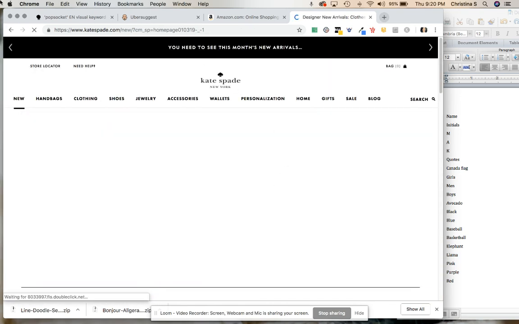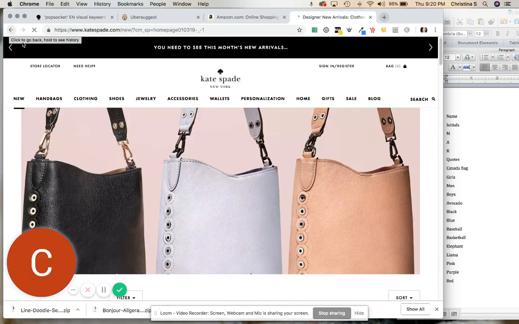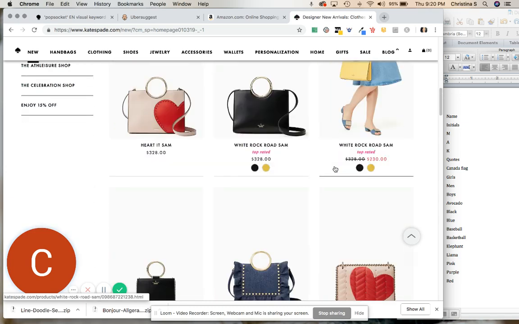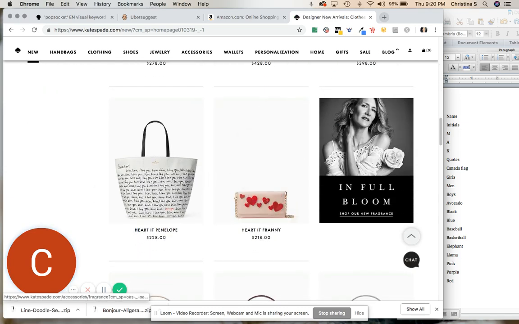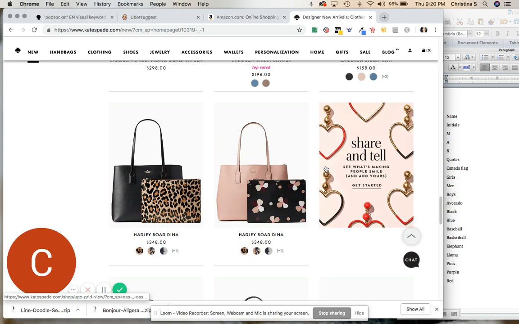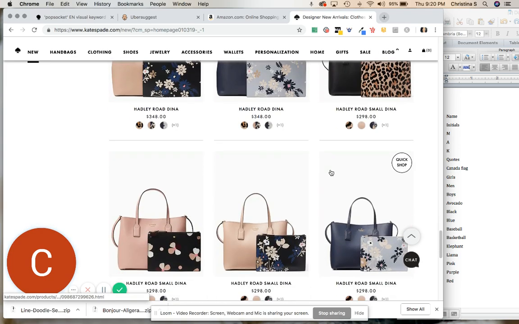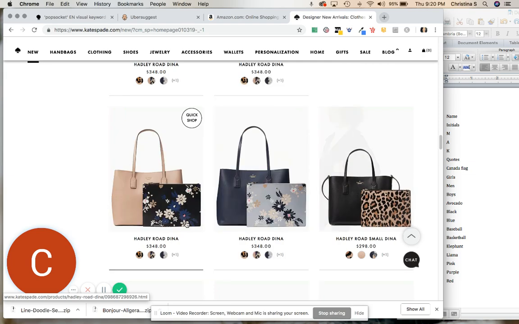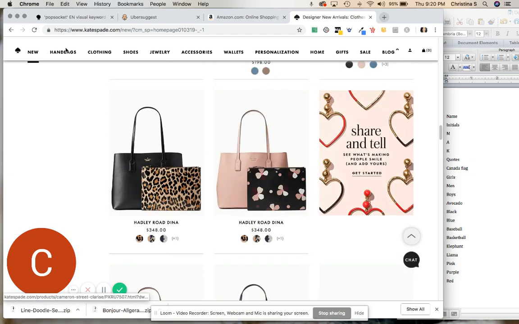It looks like that Pepto color is popular. Here's a yellow. A lot of times designer handbags are ahead of the trends. So you can come here and even look at some of the patterns they're using, and you could create pop sockets based on those types of patterns.